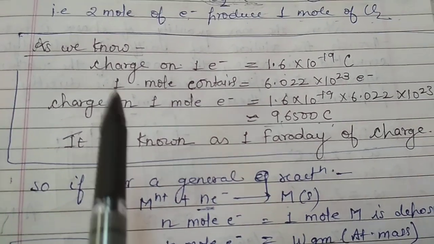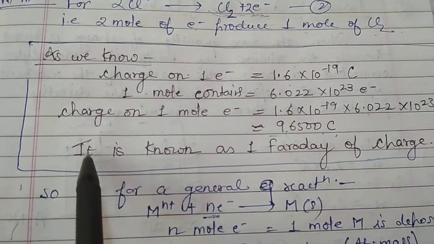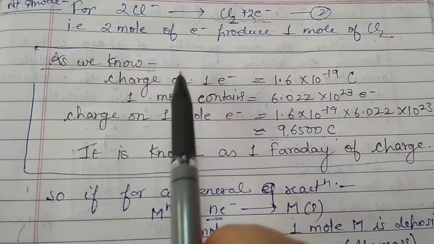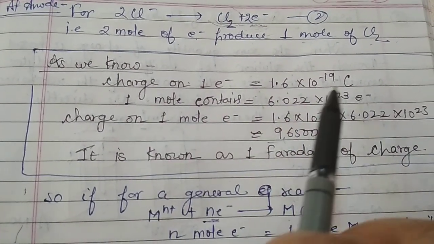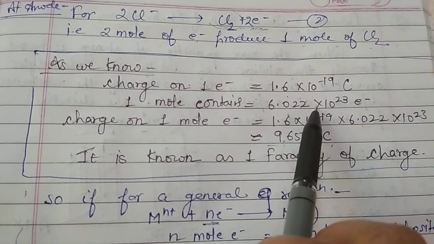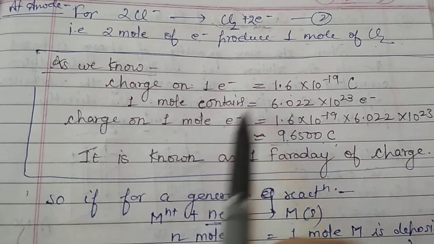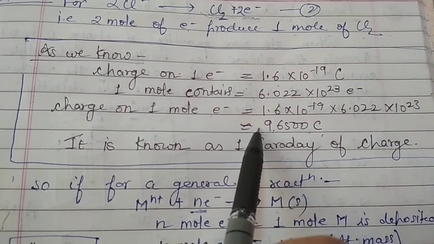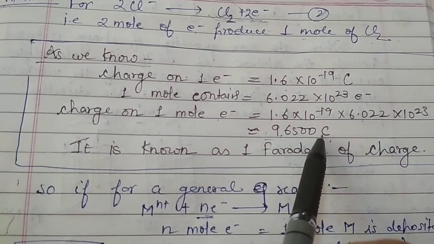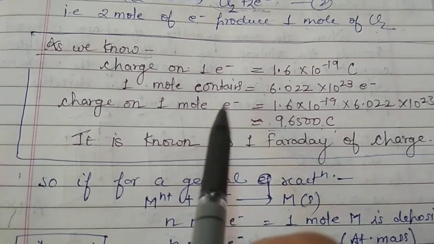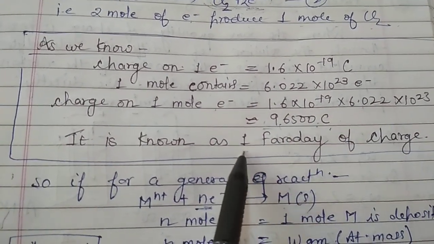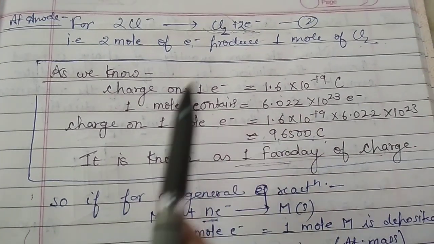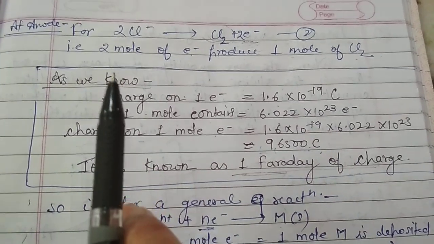So the charge on 1 mole of electrons would be the multiplication of these two, and it is approximately 96,500 coulomb, which is also known as 1 Faraday of charge. So we have calculated the charge on 1 mole of electrons.